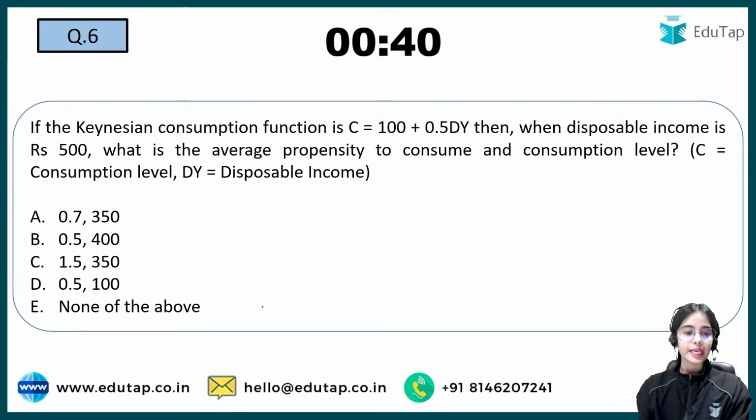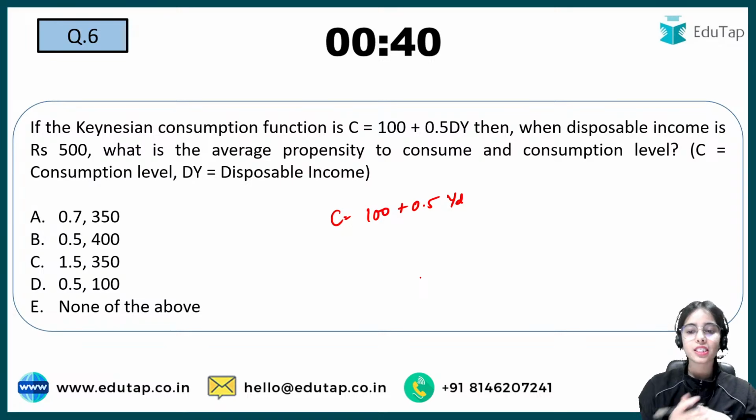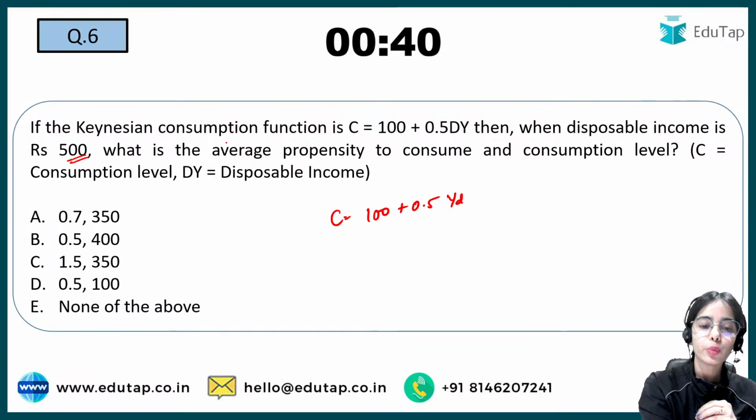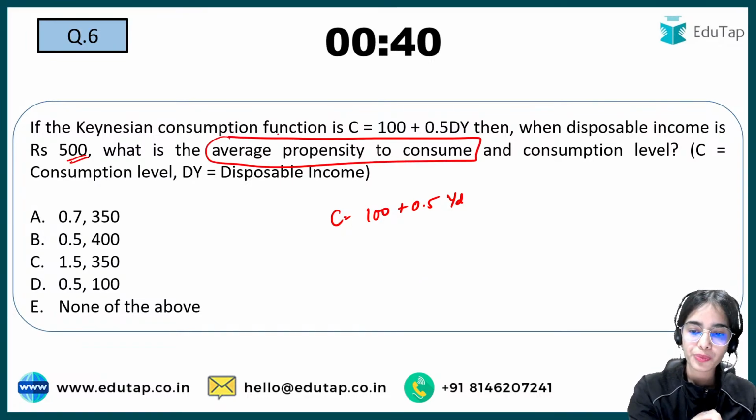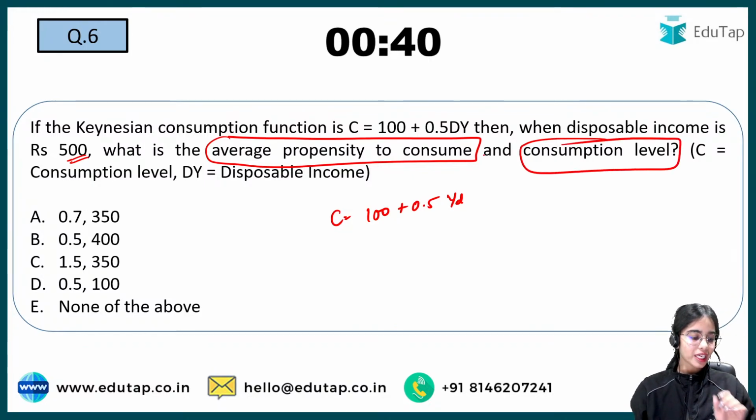Next question: if the Keynesian consumption function is C equal to 100 plus 0.5 multiplied by disposable income, and the disposable income is 500, then what is the average propensity to consume and what is the consumption level? If you are able to give the right answer to this question, that means you have practiced everything very well. So try to give the right answer.